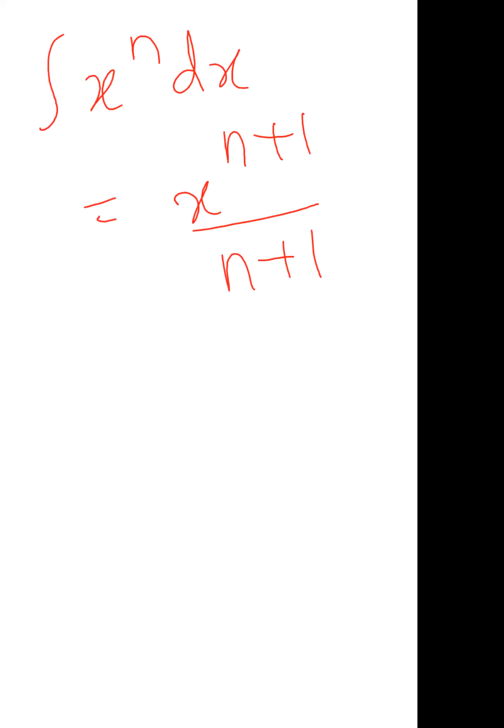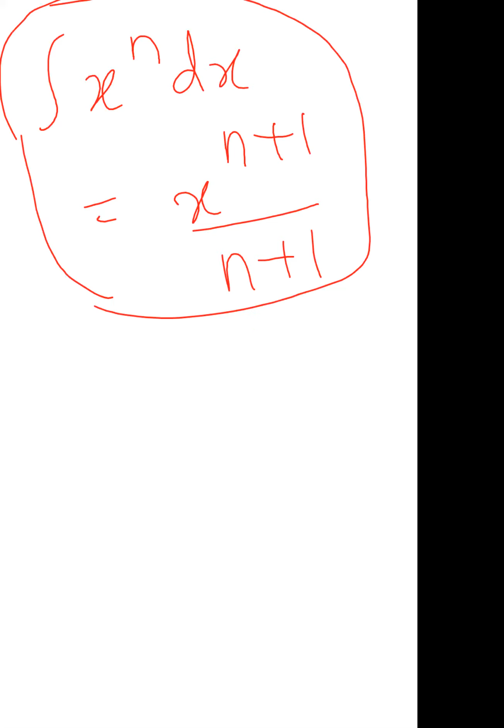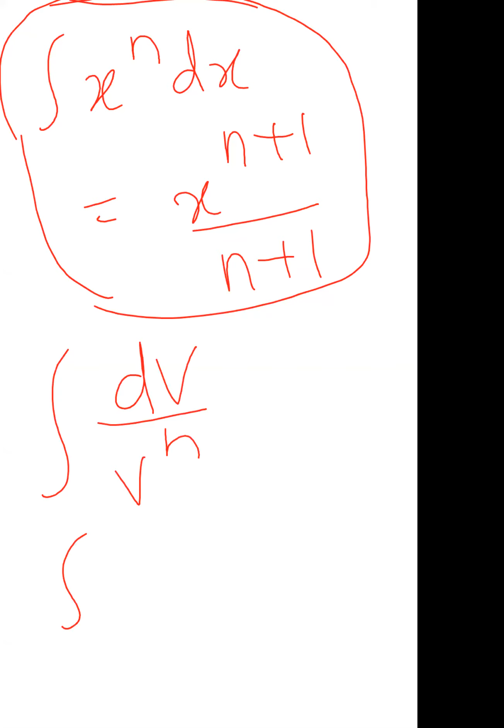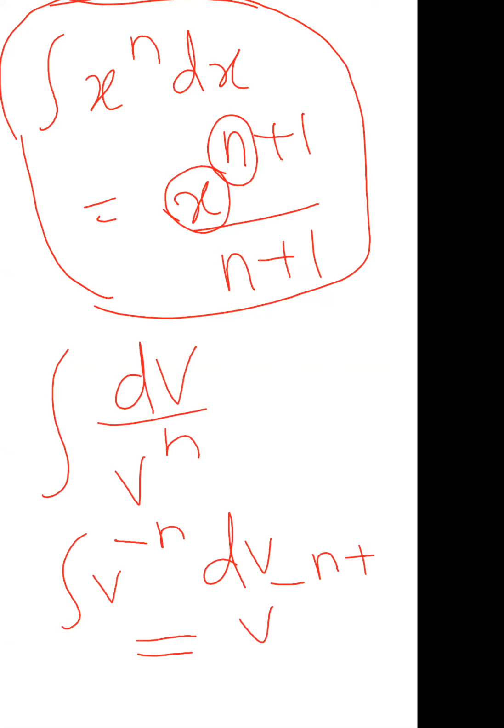This you remember? Lokesh? Next, here what I got is dv by v power n. Can I write this as v power minus n dv? What is there in place of n? Minus n. What is there in place of x? V. So finally I can write v power minus n plus 1 by minus n plus 1.